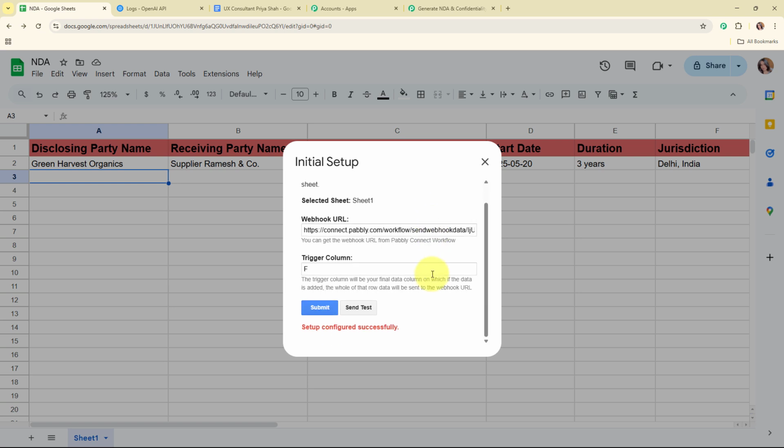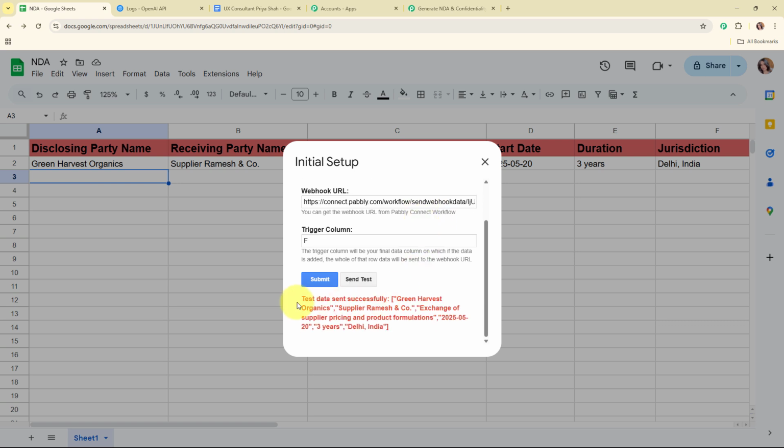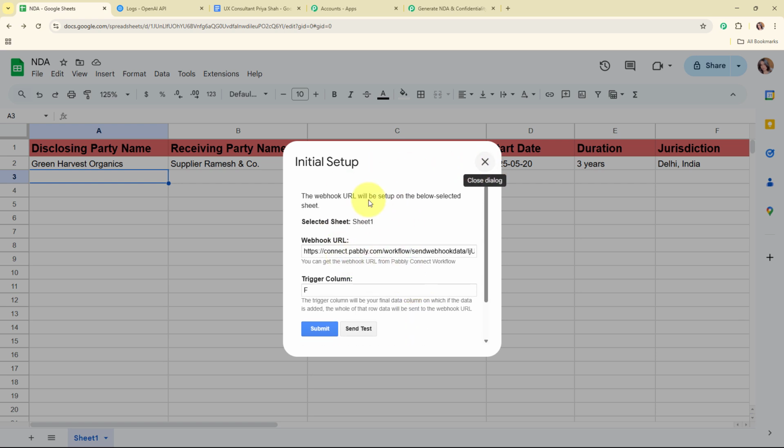And here you can see it says setup configured successfully. That means we have successfully set up a webhook inside our Google Sheets, and we have successfully connected our Google Sheets with Pabbly Connect. Alright, so now after setting up the connection, we are going to test this connection by clicking on the send test button given over here, and it says test data sent successfully. That means we have successfully sent the first row data of our Google Sheets to our webhook URL, that means to our Pabbly's workflow. So now let's go and check it.